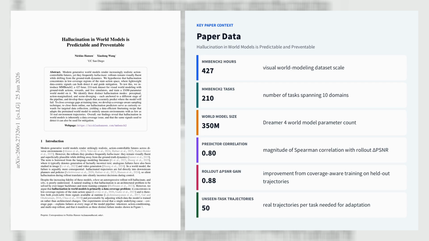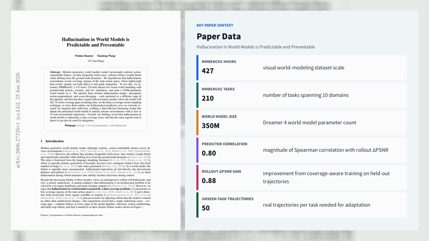Let's explore the first paper. Hallucination in world models is predictable and preventable. Nicholas Hansen and Xiaolong Wang at UC San Diego show that hallucination in modern world models is not mainly an architectural flaw, but a data coverage problem. It concentrates in low coverage regions of state action space and can be predicted from internal signals.